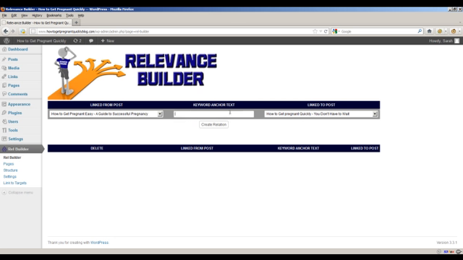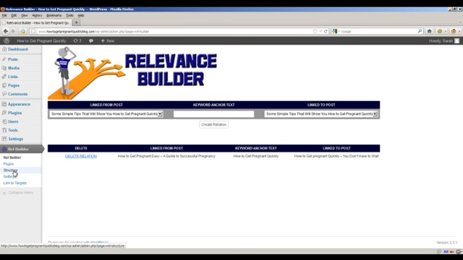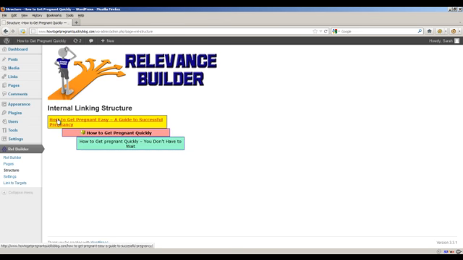Whatever keyword you want this post to rank for, or whatever your main keyword is for this post, that's what you're going to be putting in your keyword anchor. So for right now I'm just going to put how to get pregnant quickly, and I'm going to go ahead and hit create relation, and now we have a relation here. It's showing us exactly what's going on here. And if we take a look at the structure, it'll actually show us that we have this anchor text connected to this post.